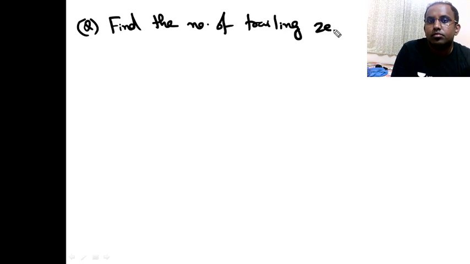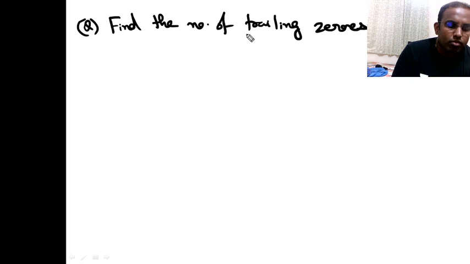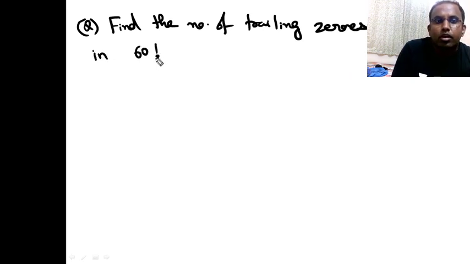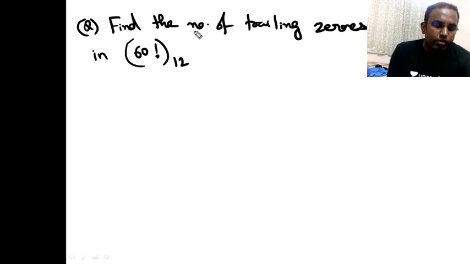So understand the funda here. Okay. Find the number of trailing zeros in 60 factorial in base, let's say 12. ठीक है. So find the number of trailing zeros in 60 factorial in base 12, right?